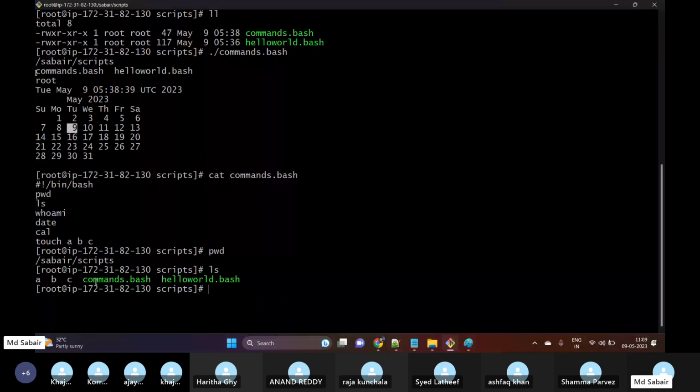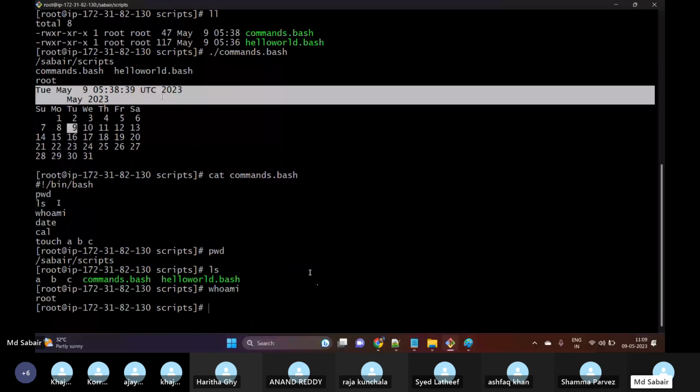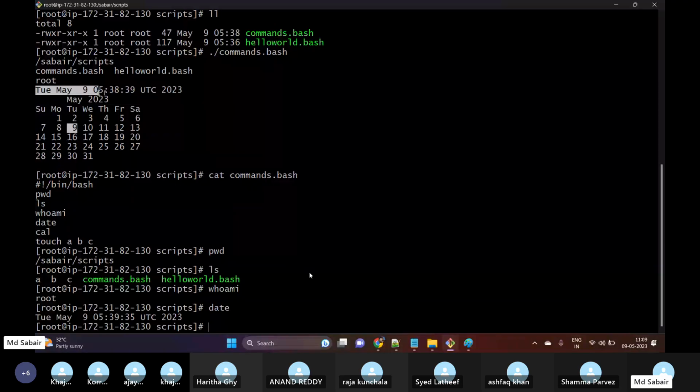whoami, basically, will show the user who has logged into our Linux machine. So root, yes. If you want, you can execute this here: whoami, root. And then we have executed date. So this is our date when the script has been executed. And then I have executed the command called cal, which will show the calendar for the current month. So we have got the calendar, which means this script has successfully executed all the commands.